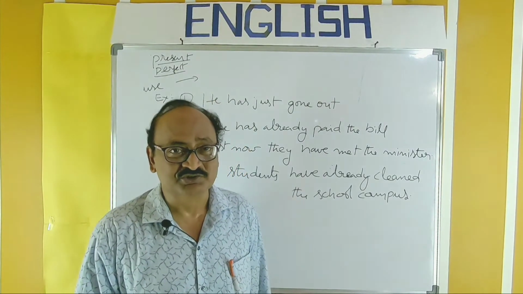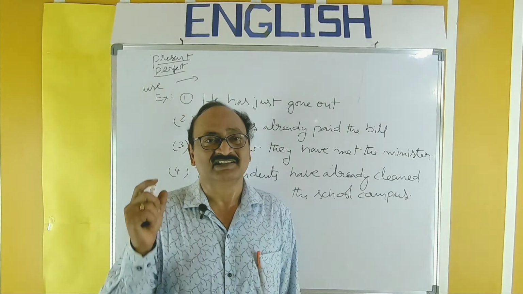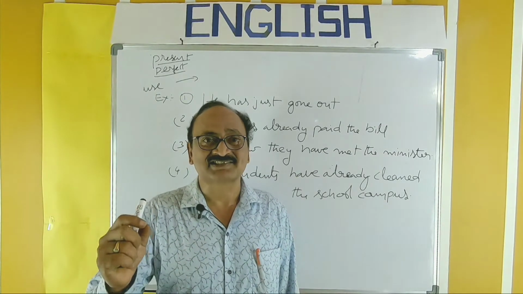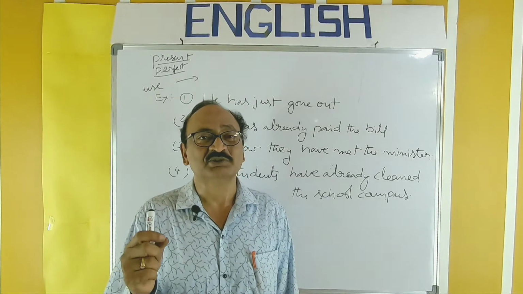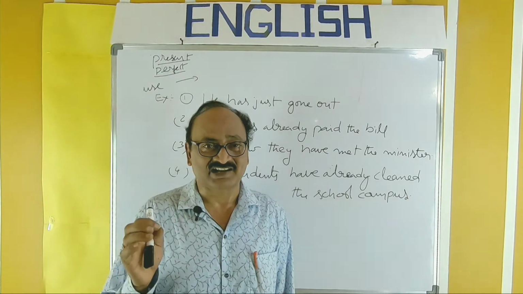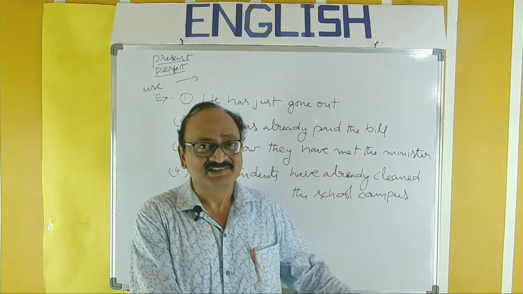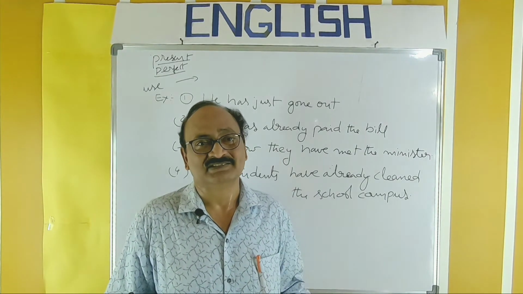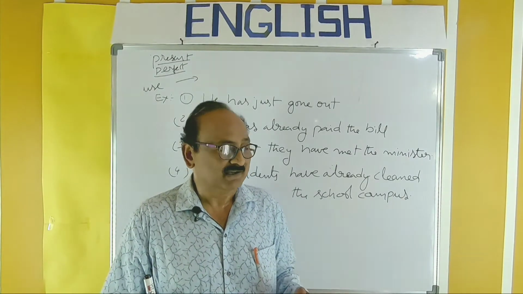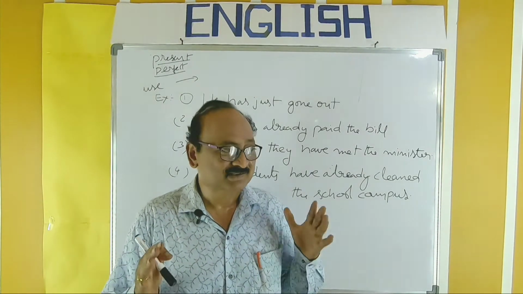Let us take the use of present perfect. Present perfect usage is also very easy and direct. Whenever you want to express a just completed action, you have to use this present perfect. So, just completed action. Just completed means done just something some time ago, completed some time ago, finished some time ago, happened some time ago. That sort of actions must be expressed in present perfect.